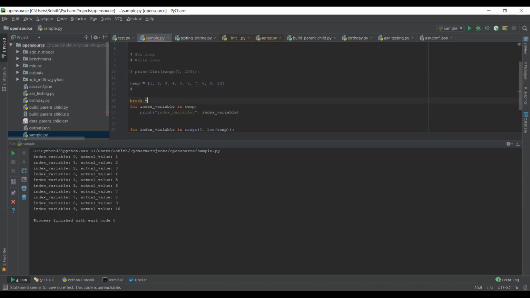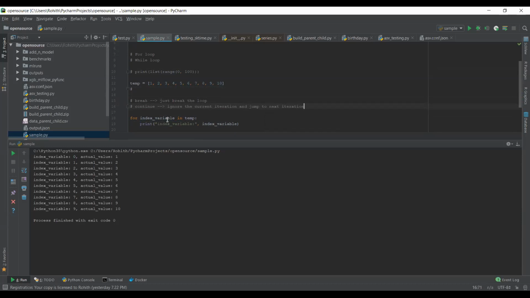Break: just break the loop. Continue: ignore the current iteration and jump to the next iteration.